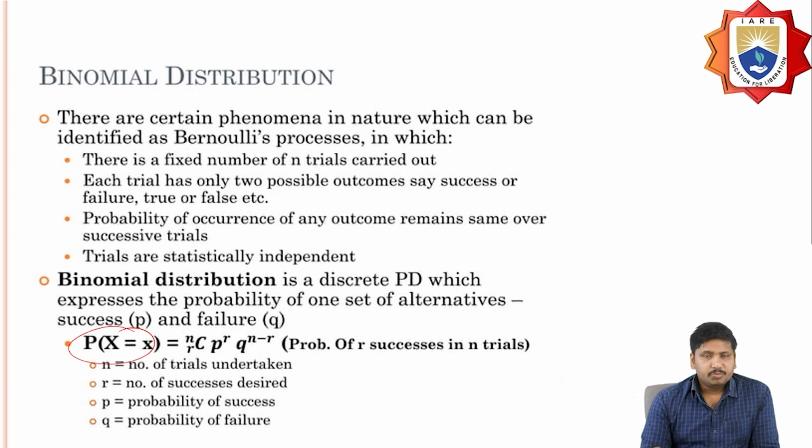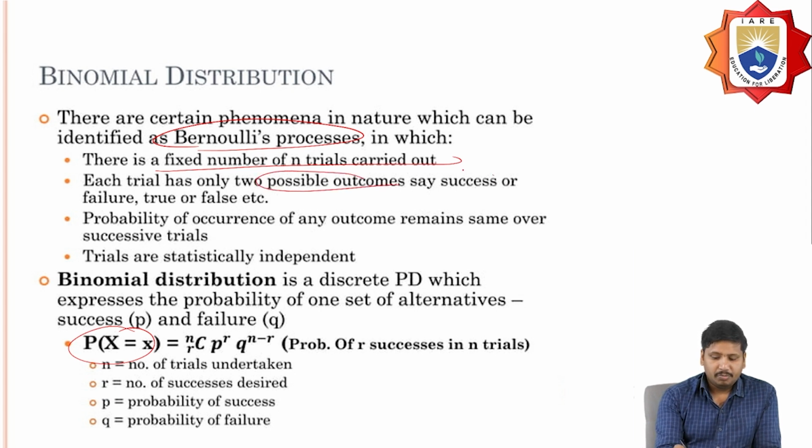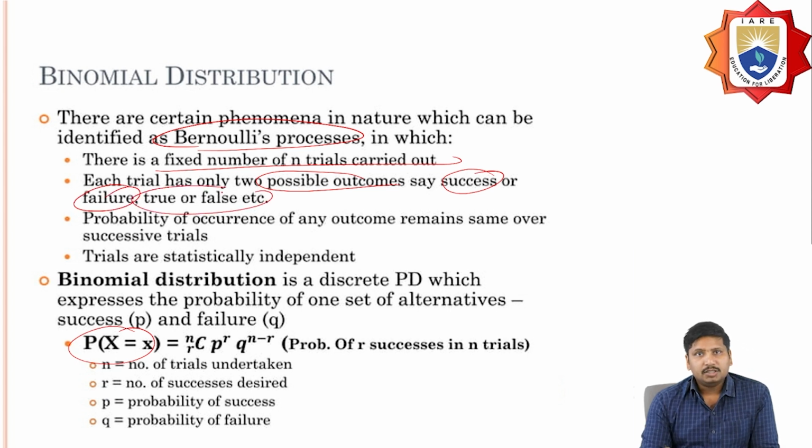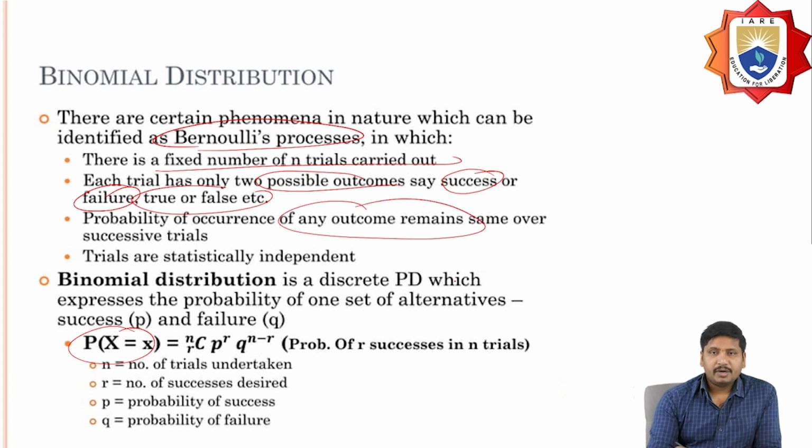Binomial distribution means a certain phenomenon in nature which you can identify as a Bernoulli process, what we call. In this process, there are certain constraints. There should be a fixed number of trials carried out, and each trial should have two possible outcomes, a success or failure, or I can write it as true or false. The probability of occurrence of any outcome remains the same, and these trials are statistically independent.